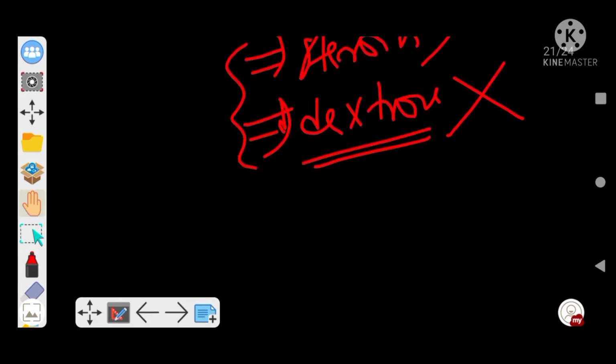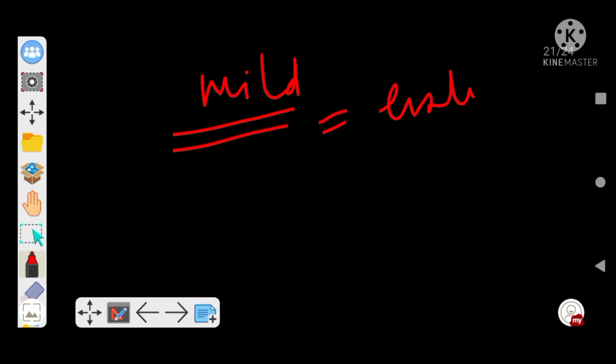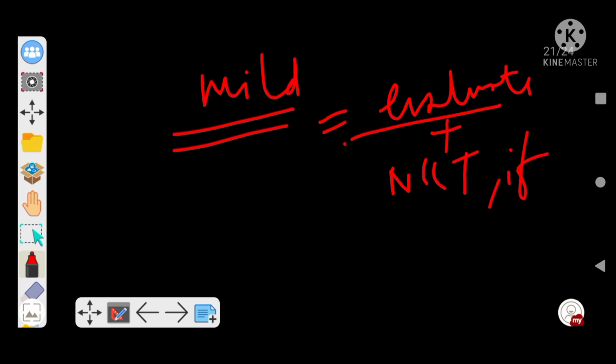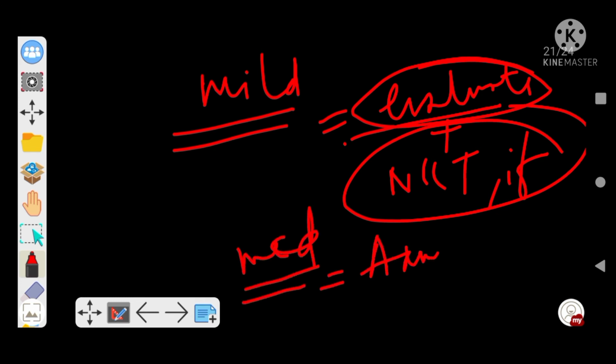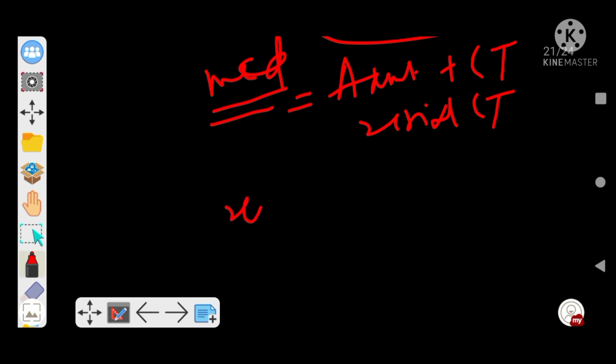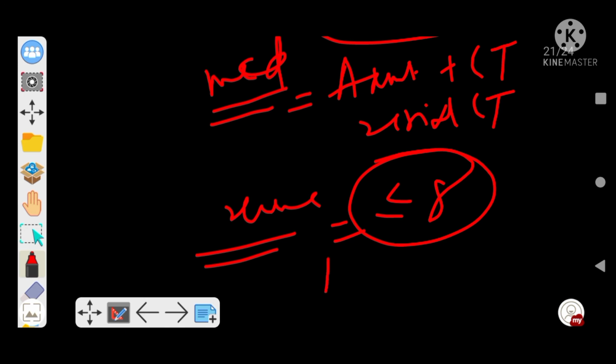Now I would like to mention a few points. In case of mild head injury, you will evaluate the patient or do NCCT if necessary. In case of moderate head injury, admit the patient. You can do CT. In fact, you can go for serial CT. In case of severe head injury, where GCS is less than or equal to 8, we have to do intubation plus NCCT.